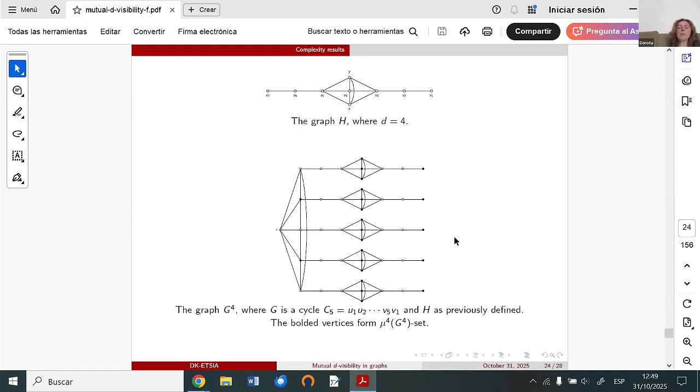In this case, for this graph, when we start to look for the mutual visibility set with the maximum cardinality, we can observe that this set is formed by these vertices at the end. These vertices here, 3 here, 3 here, and so on, and with the vertices which belong to the maximum independent set of the graph G.